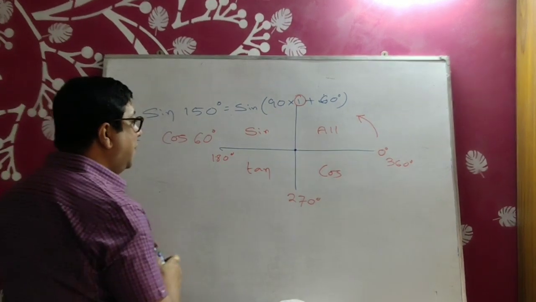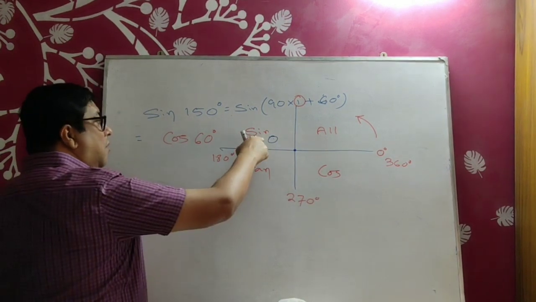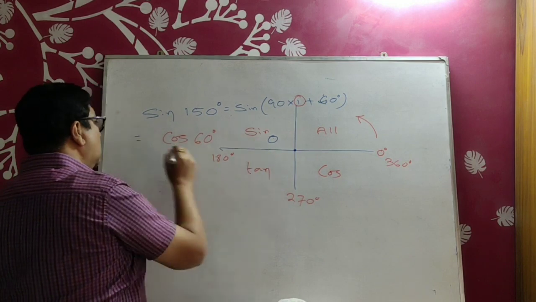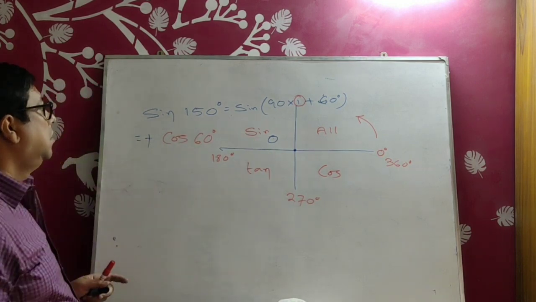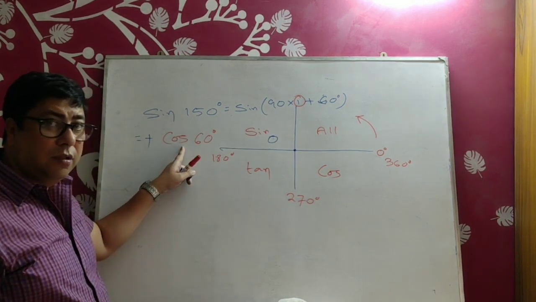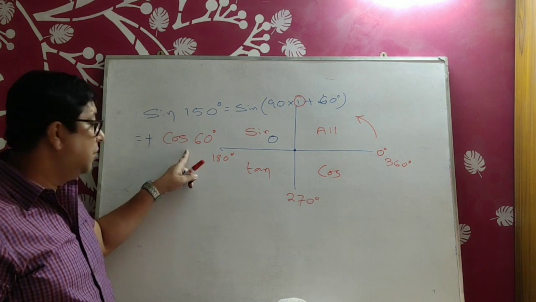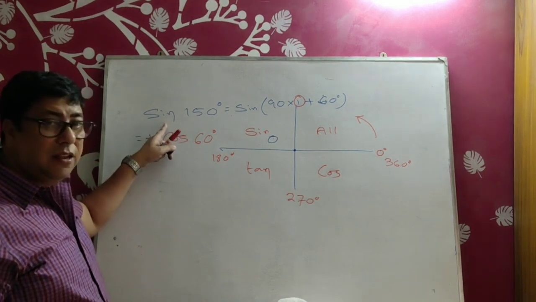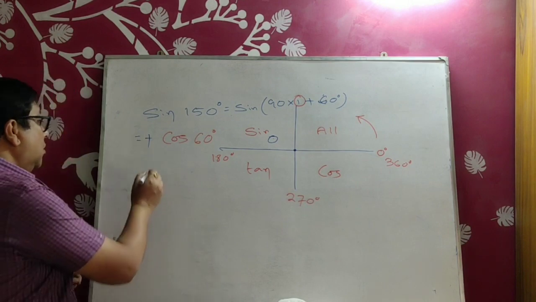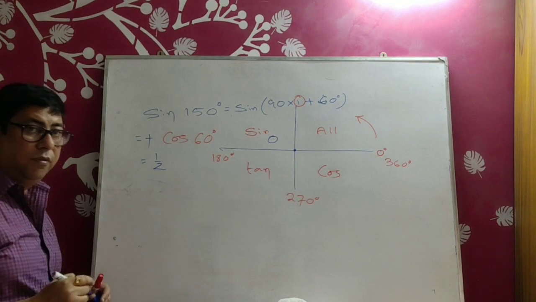So 150 is in the second quadrant. In the second quadrant, sine is positive, so it is positive. This is derived. We will not see for the cos. This is derived. Original is sine, so sine is positive. Final answer, one half. Therefore, sine 150 is half.